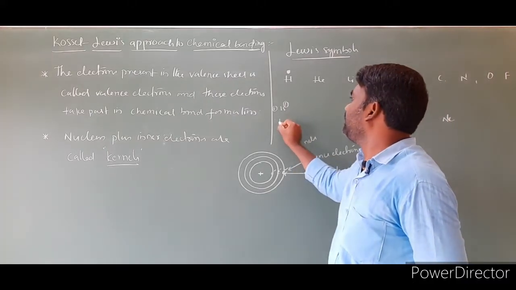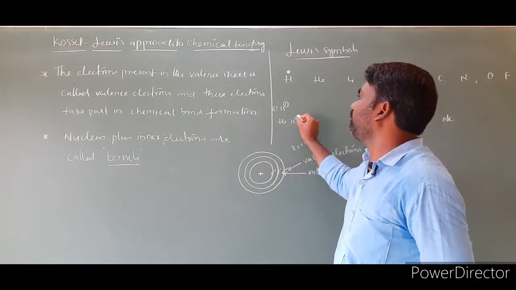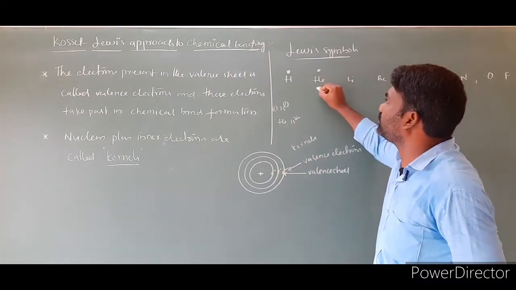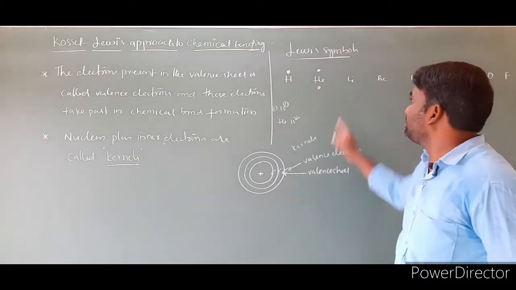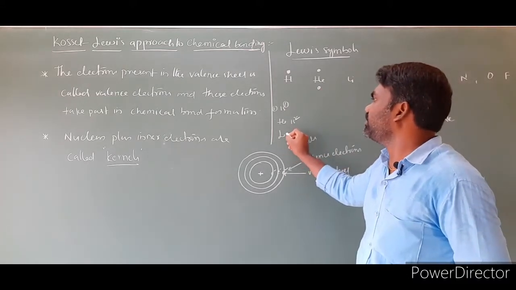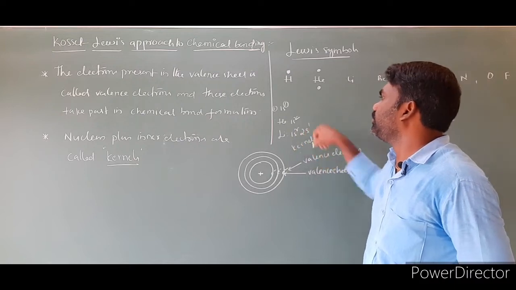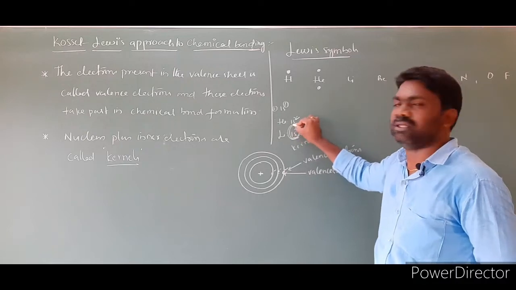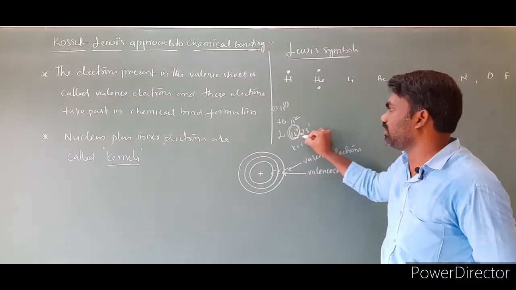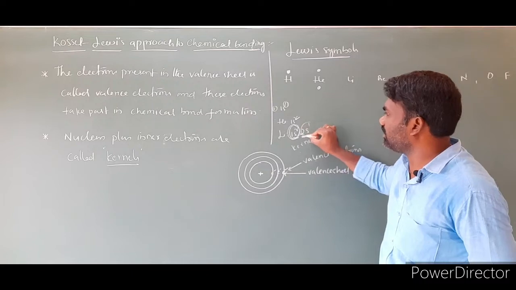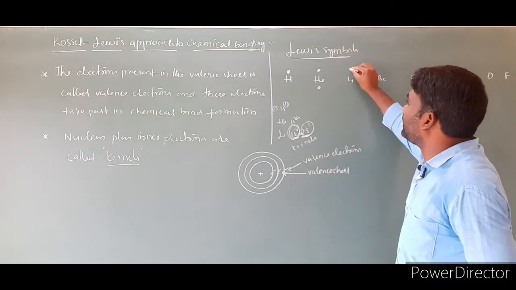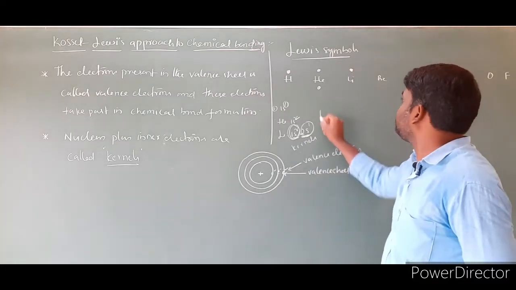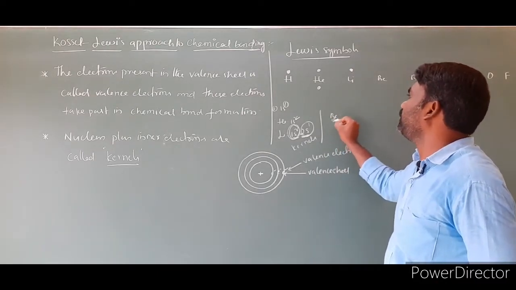Next we have helium. Helium electron configuration is 1s2. There are 2 electrons, so the 2 electrons present in the valence shell we show in the form of 2 dots. Next we have lithium. Lithium electron configuration is 1s2 2s1. The 1s2 electrons are present in the inner shell. The outermost shell is 2, and the last energy level is 2s1. Only one electron is present in the valence shell, so we show only one dot. Clear?